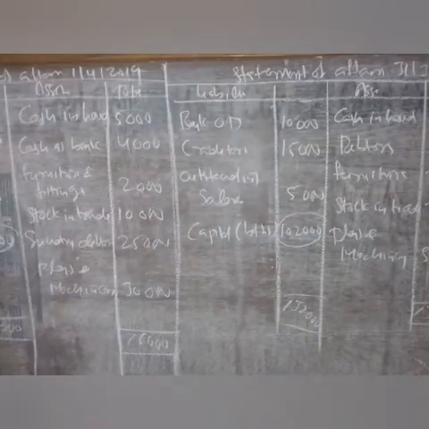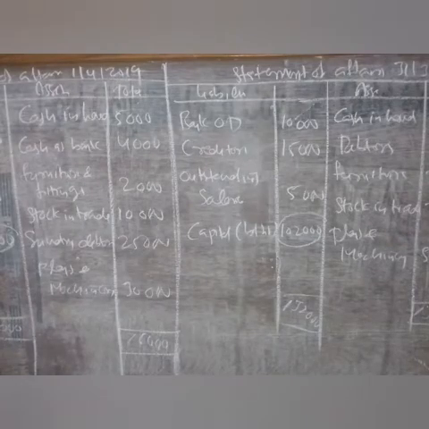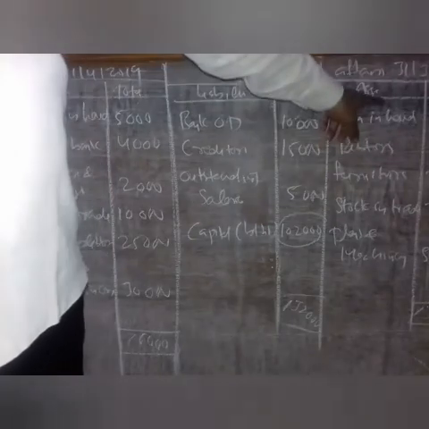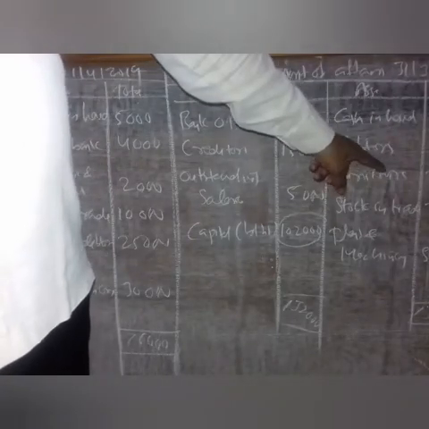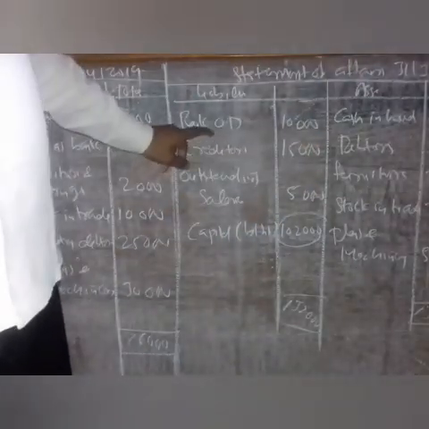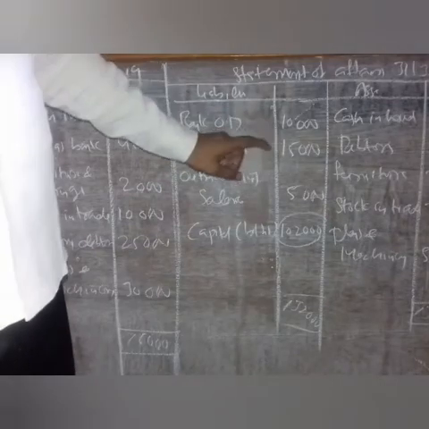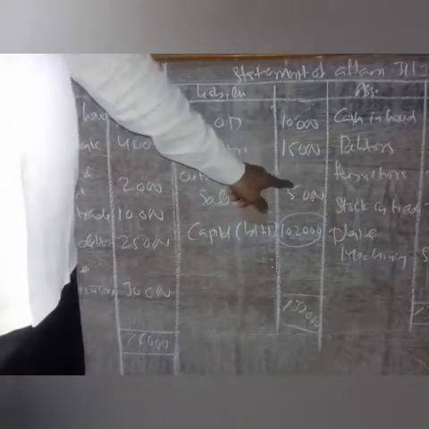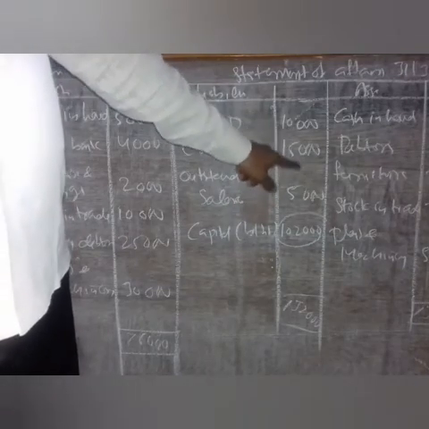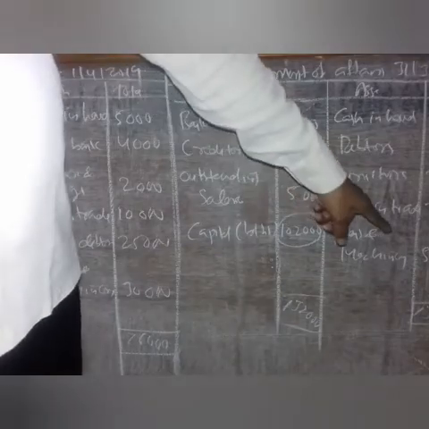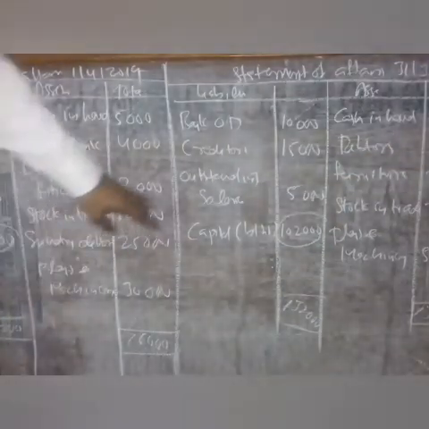After writing all assets and liabilities as on 31st/3/2020, we add all the assets, and that comes to 1,32,000. From that asset total, we deduct the sum of bank OD, creditors and outstanding salaries, which totals 30,000. Deducting this 30,000 from 1,32,000, we get 1,02,000.